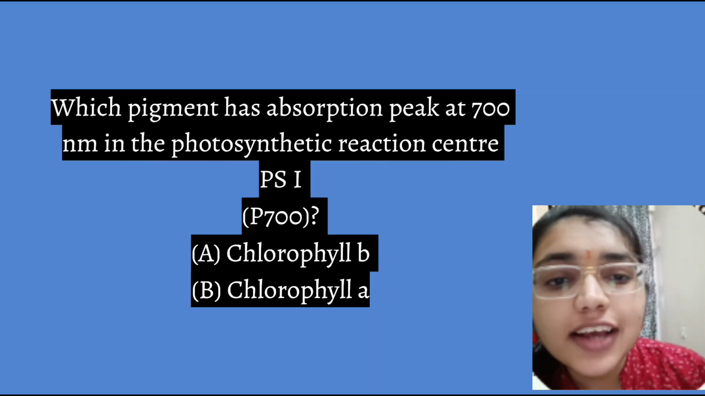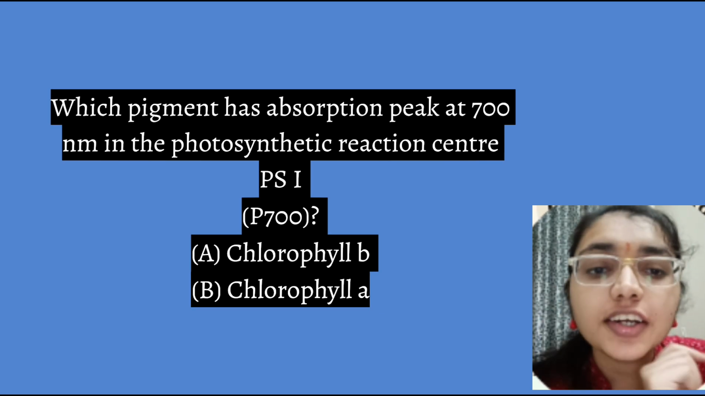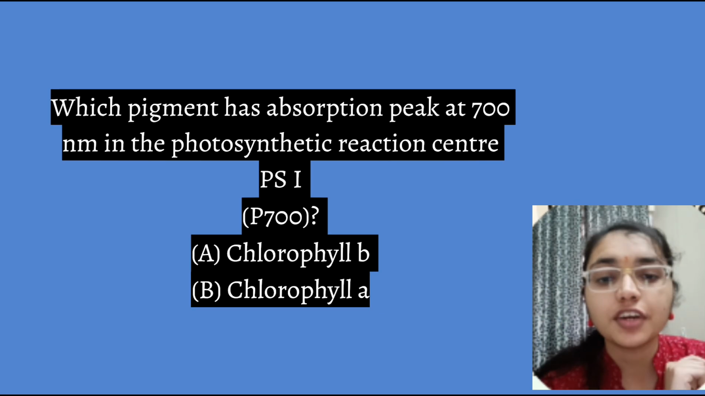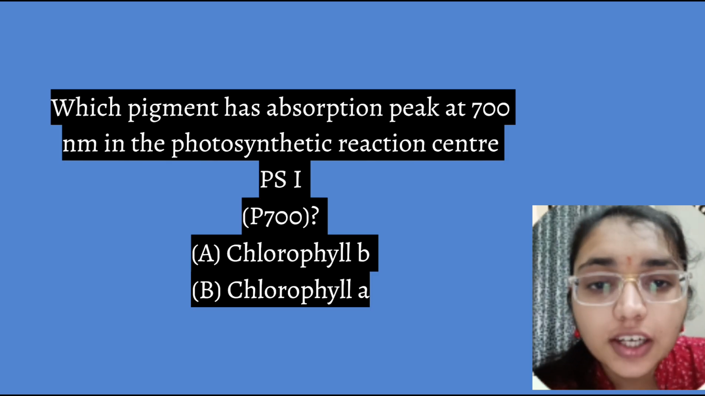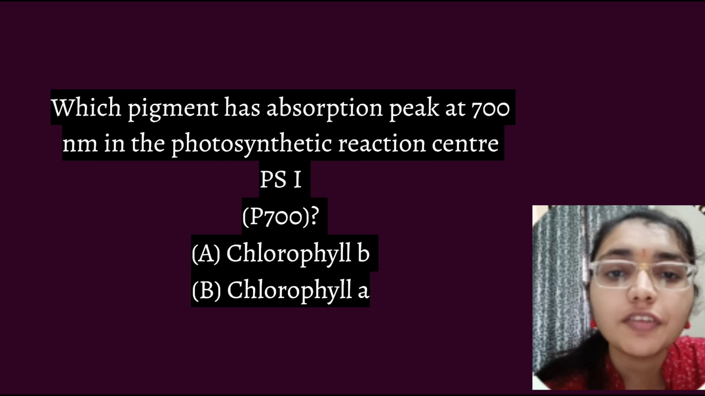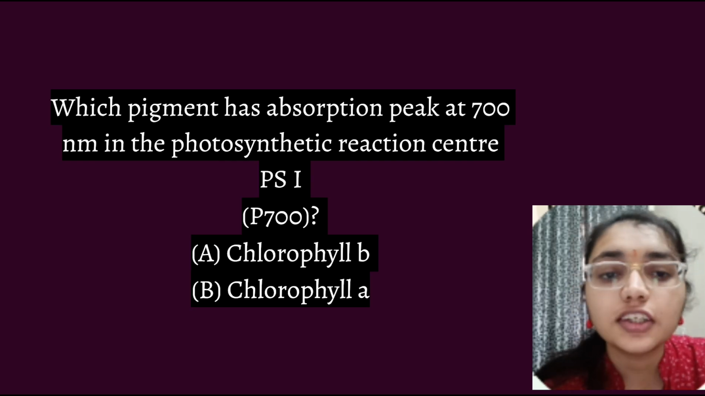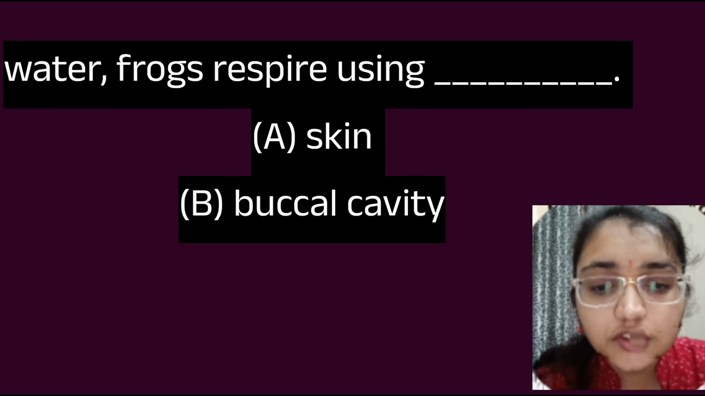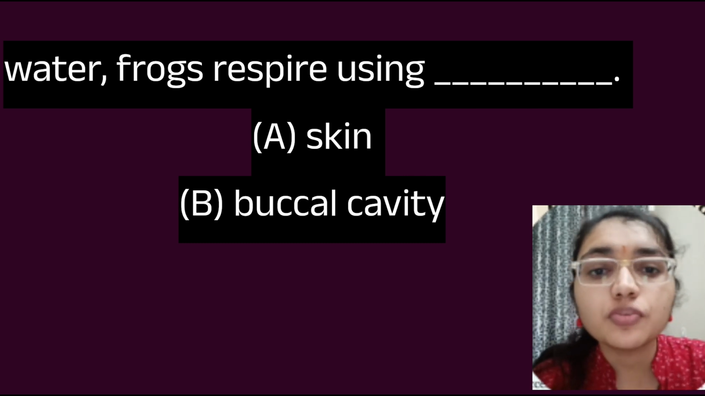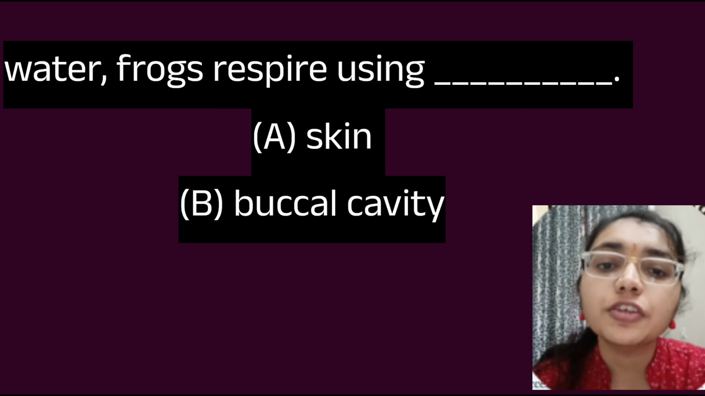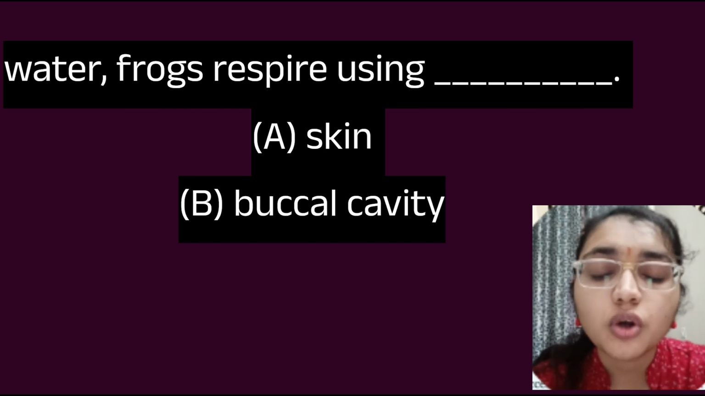Which pigment has absorption peak at 700 nanometer in a photosynthesis reaction center PS1, that is P700. So we know that chlorophyll A is a pigment which has an absorption peak of 700 nanometers in photosynthetic reaction center PS1. Next question is, in water the frog respires using which of the organs? So skin is the organ by which the frog respires. So option A is correct here.